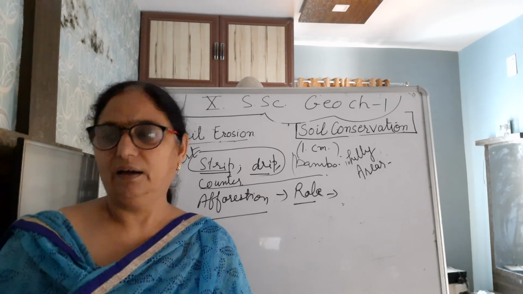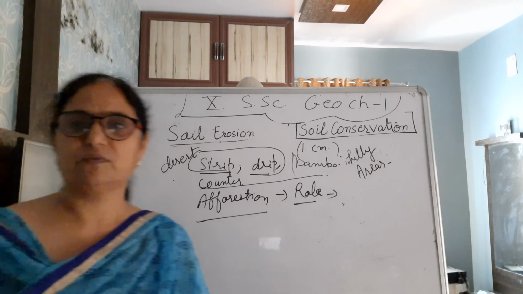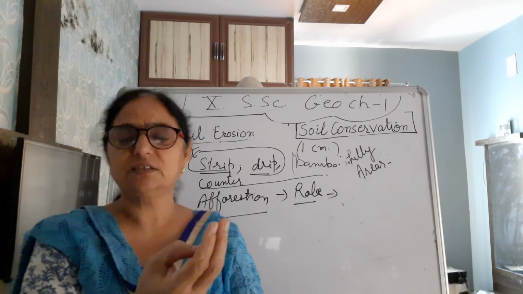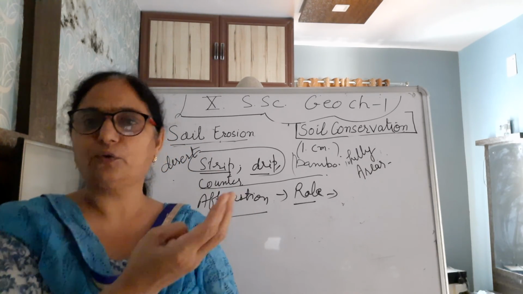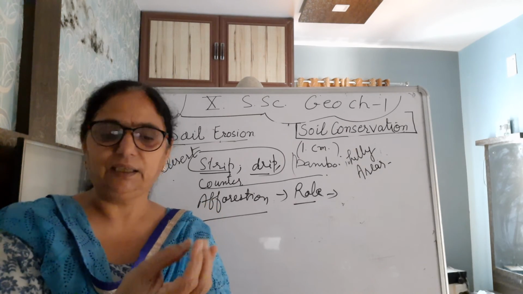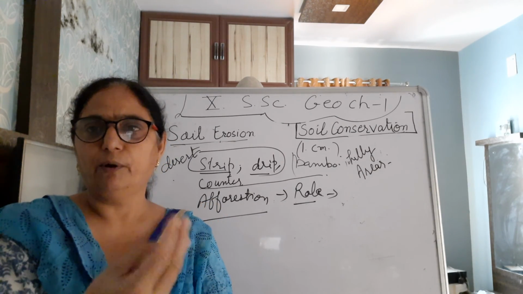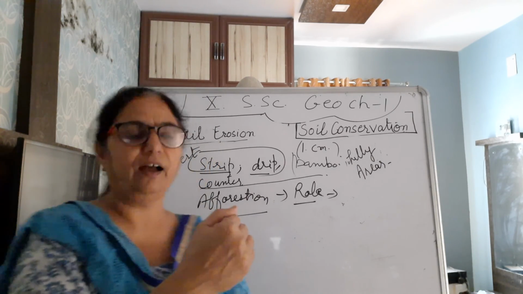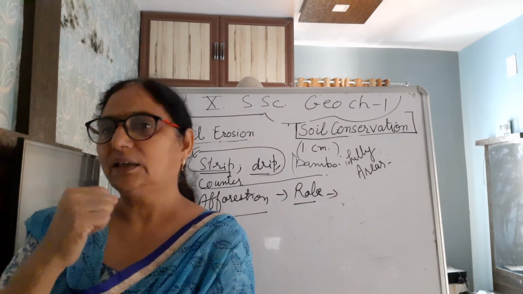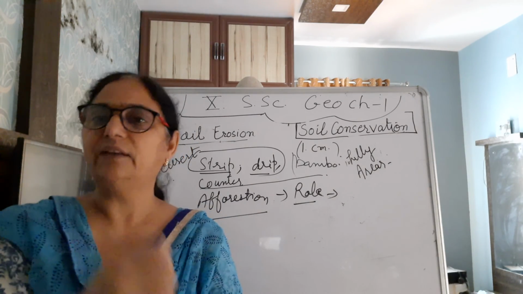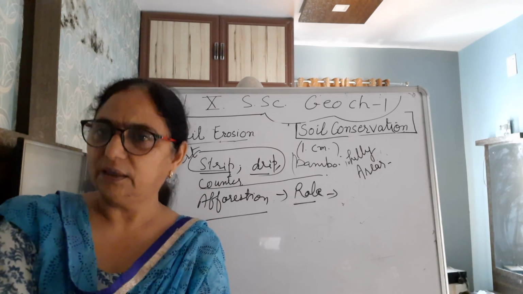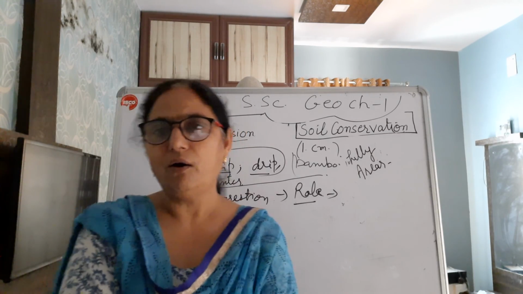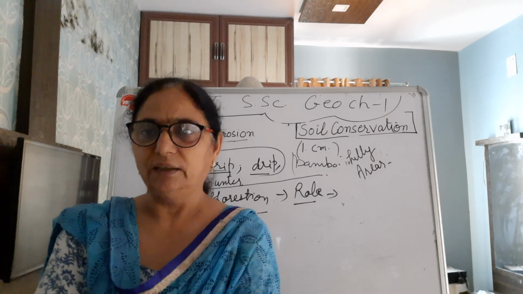In this way, dear students, I have taught you this one chapter number 1, resources and development. What are the resources, how resource development, how depletion of the resources, resource planning in India, then we have studied about the different resources, how these are used in different states of India. Then we talk about the classification of the soils. Then we discussed today about the soil erosion that further leads to land degradation, and overall how we can conserve these soil resources.